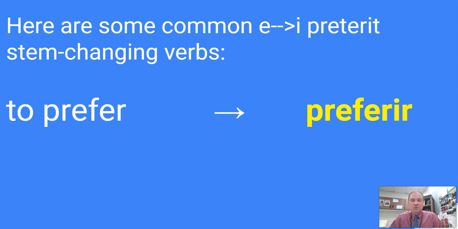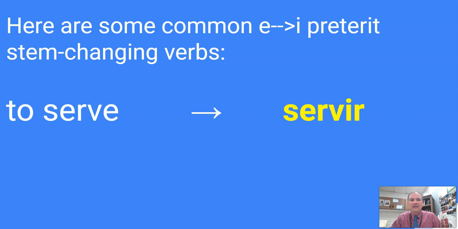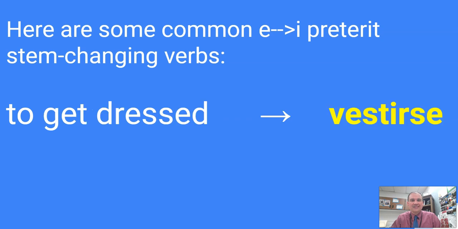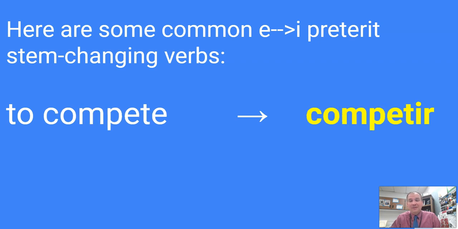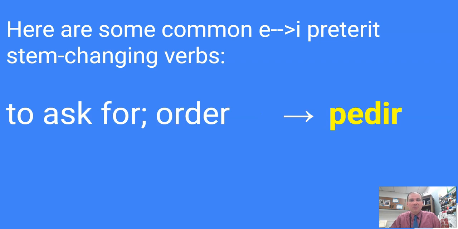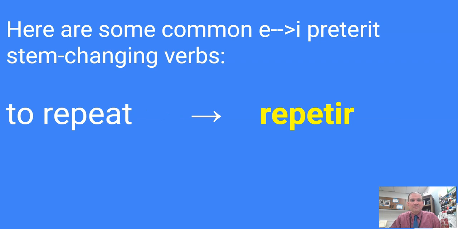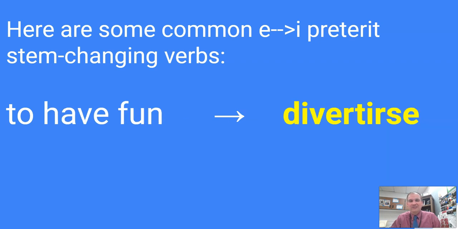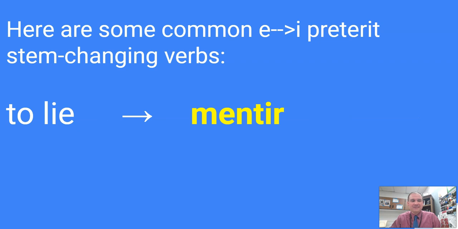So let me kind of scroll through this. Most of these, again, you've seen before. So I'll let you jot these down as you're listening to me kind of walk you through these slides. Vestirse, I think you learned back in Spanish 2. But it's a stem changing verb in the present tense, just like competir, so that means it will stem change in the preterite in third person singular and third person plural. Seguir as well. All right, a couple more to review here. Pedir, we've talked about that verb quite a bit. To repeat, to have fun, divertirse, to lie is mentir. All right, those are all common verbs that would change E to I.